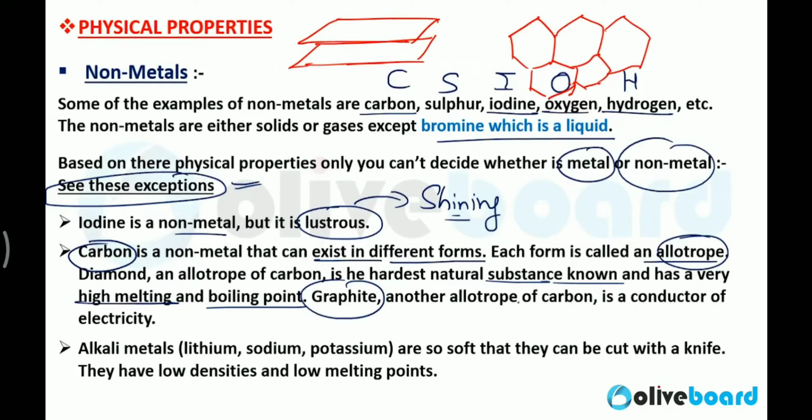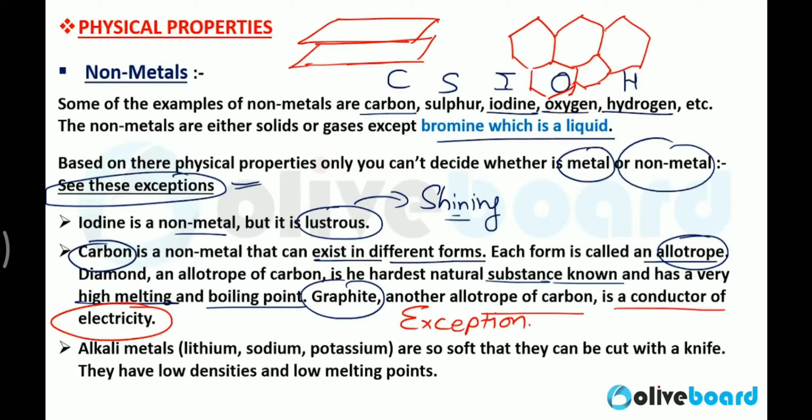Graphite, another allotrope of carbon, is a conductor of electricity, so this is also an exception. We said that non-metals are poor conductors of heat and electricity. But graphite, which is made up of carbon, a non-metal, is a conductor of electricity.